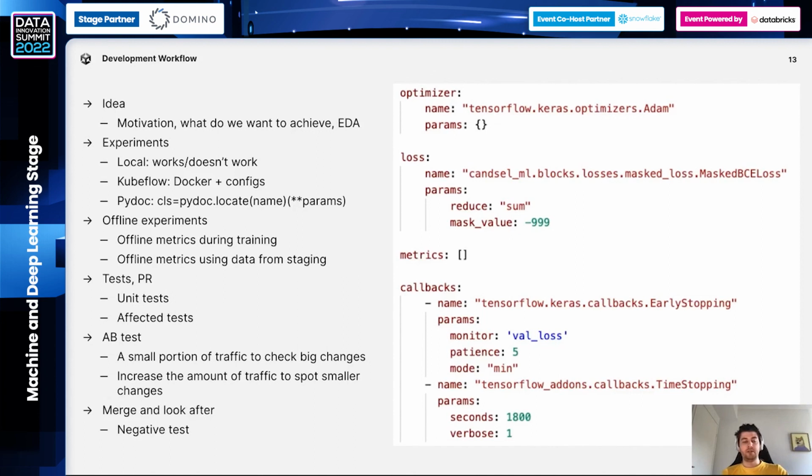So we are applying a negative test for that. As I mentioned before, for a small percentage of traffic, we are not using a pre-filtering model. So we send all possible campaigns for the final evaluation to the conversion prediction model. This test is used both for training our models, to avoid feedback loops and biases in our data, and also for running this negative test, in which we compare performance of the part of the system without pre-filtering with the system where we apply pre-filtering. The idea is that if the pre-filtering model for whatever reason degrades, without a negative test it simply is not observable, and we are blind to such degradation. With a negative test, it's much easier to observe such problems.